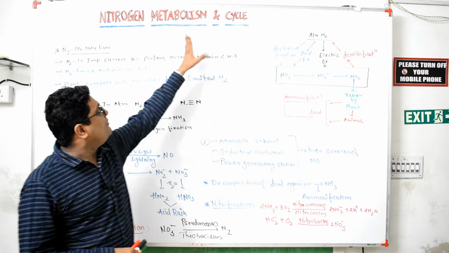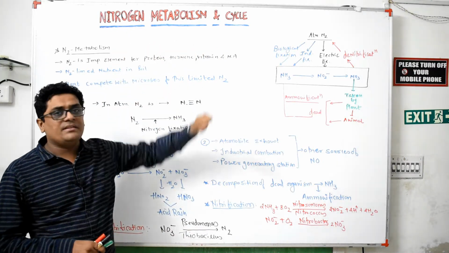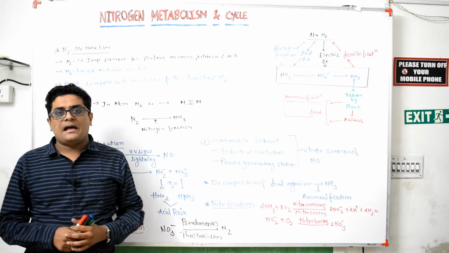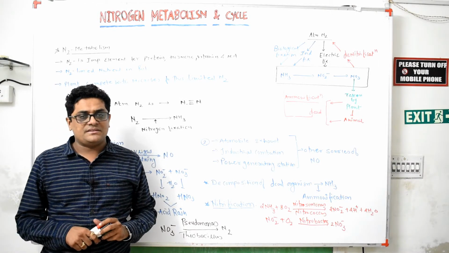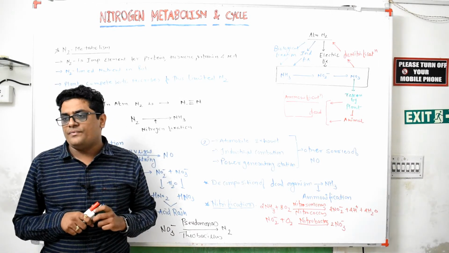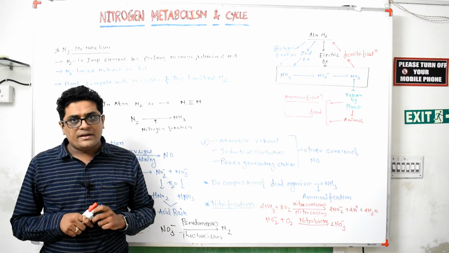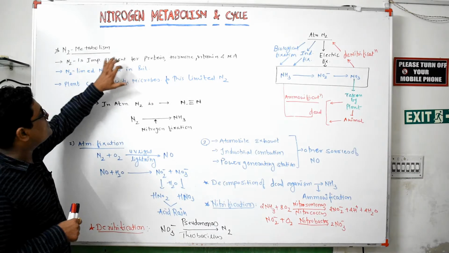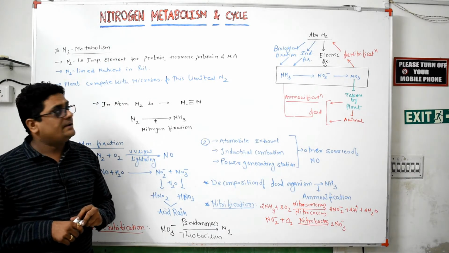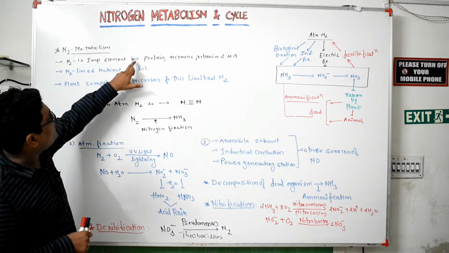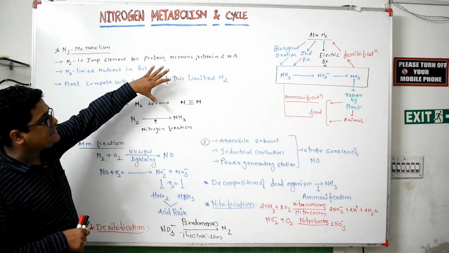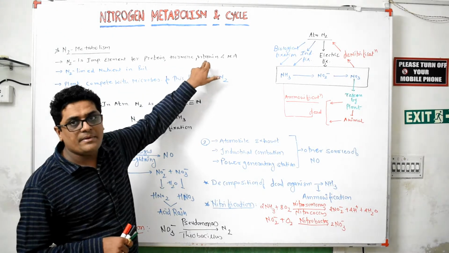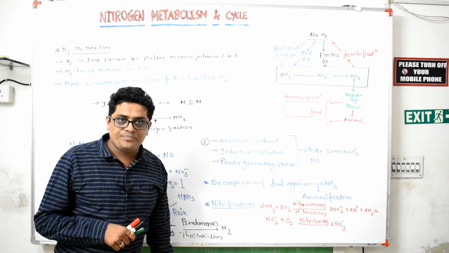Today we will discuss nitrogen metabolism and the nitrogen cycle. We all know that carbon, hydrogen and oxygen are the most important elements of living organisms. But apart from these, nitrogen is also an important element, and it is a prevalent component of various parts of our body like proteins, hormones, vitamins and nucleic acids.